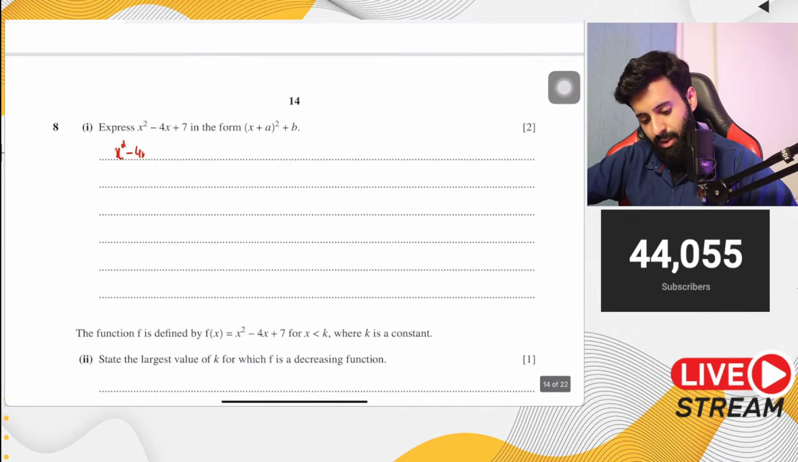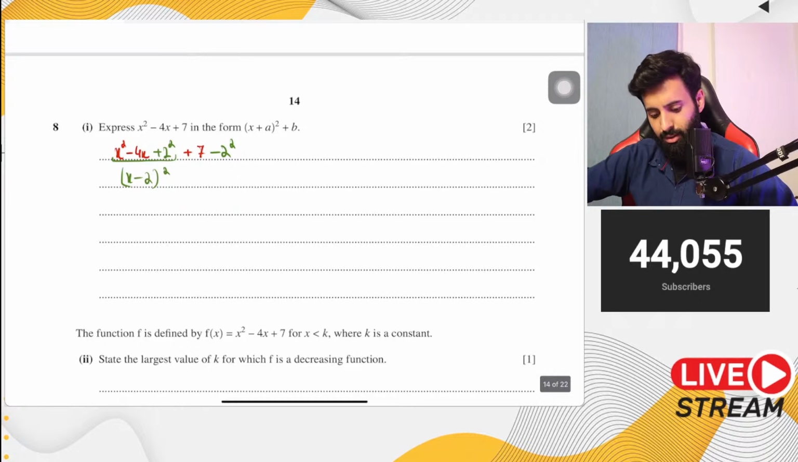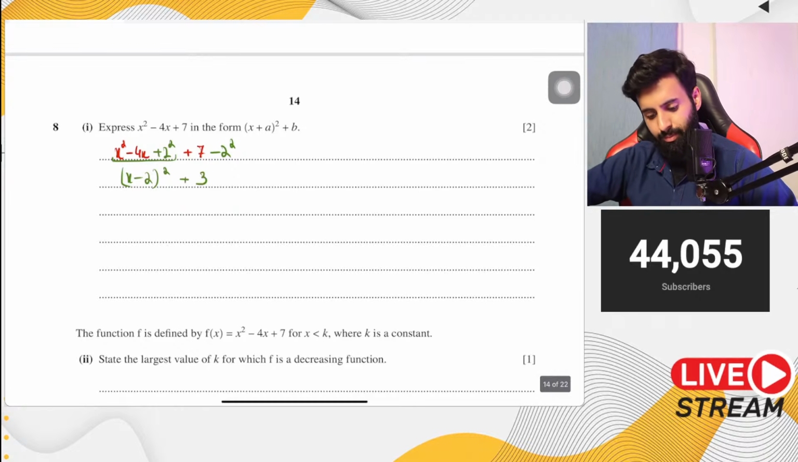So x square minus 4x, leave a bit of space, plus 7. We add half of the square of the coefficient of x, so we subtract that as well. This becomes x minus 2, the whole thing square. Yes, of course, you can do working in columns. That's fine. 7 minus 4 is equal to what? Equal to 3. There you go. Okay.